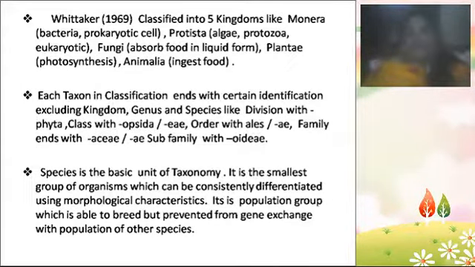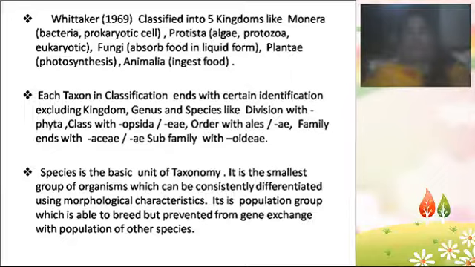Different types of classifications are there. A scientist named Whittaker, in 1969, classified all living organisms into 5 kingdoms. Monera: bacteria, viruses, prokaryotic cells are placed under the Monera group. Then Protista: algae, protozoa and some eukaryotic organisms.